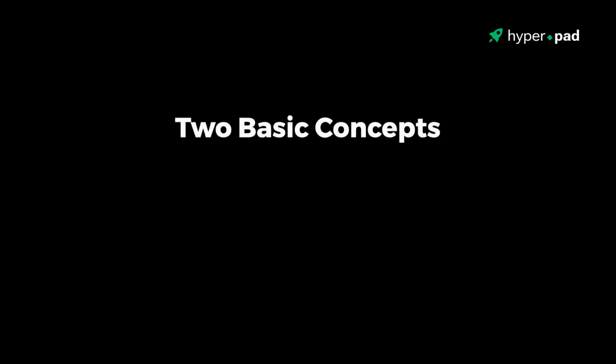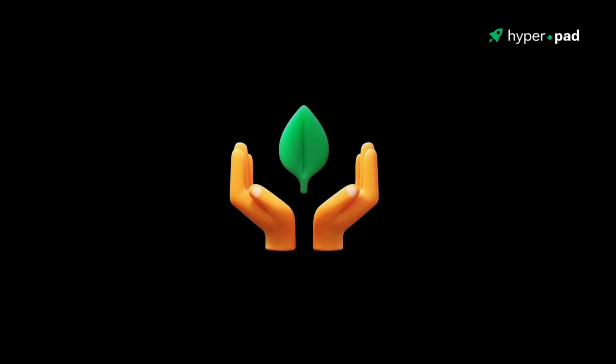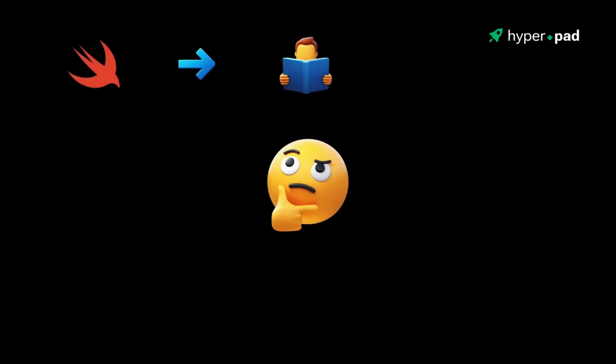Well, that's it. We had a look at two basic concepts in programming: variables, which store data, and control flow, which directs how your code is executed. You might be wondering how you can start programming and make a contribution to a more sustainable future using the concepts you just learned. One way to do this is by picking a programming language like Swift, spending many hours learning the language and configuring your coding environment, and then finally getting to building a project. Alternatively, you can use a platform like hyperPad, which allows you to cut straight to the building.